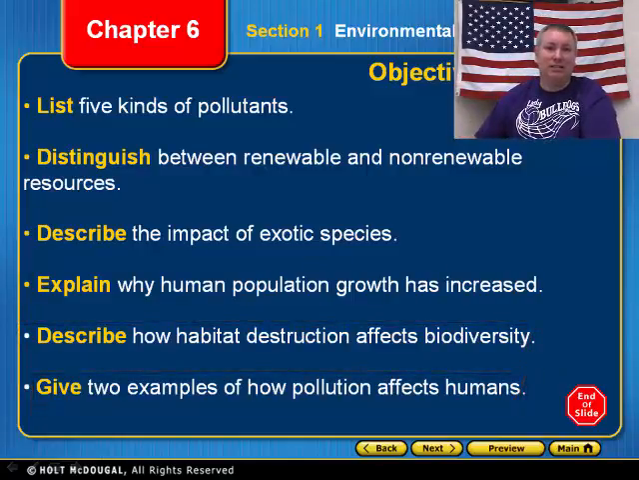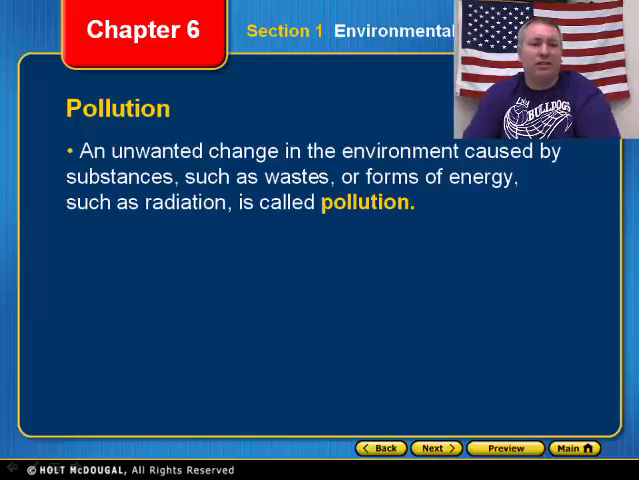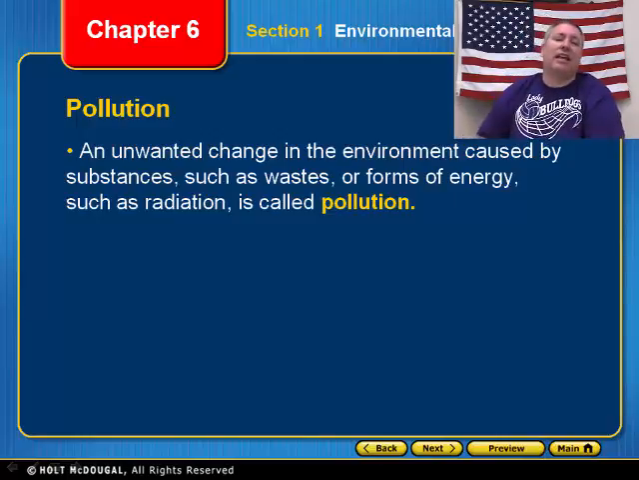And here we go. Ladies and gentlemen, what is pollution? Pollution, as you see right here, is unwanted change in environment caused by substances such as waste or forms of energy such as radiation. That is pollution. So it's either going to be substances or forms of energy. That is what pollution is.